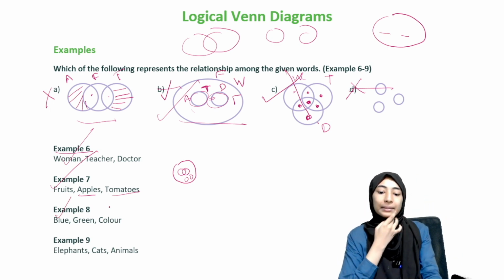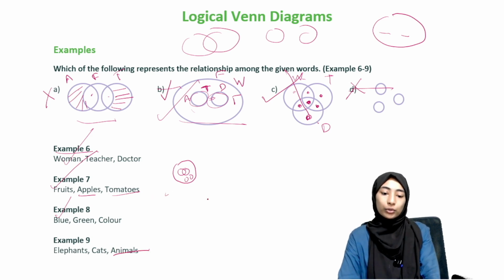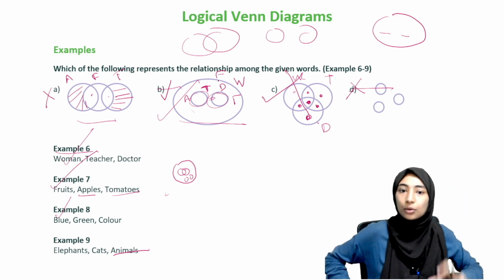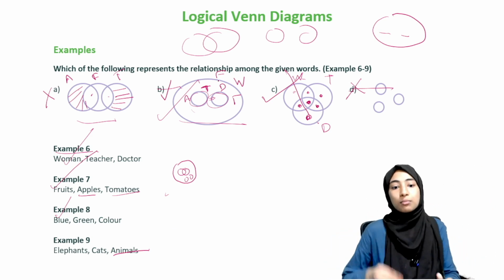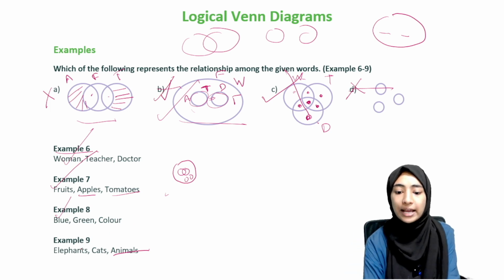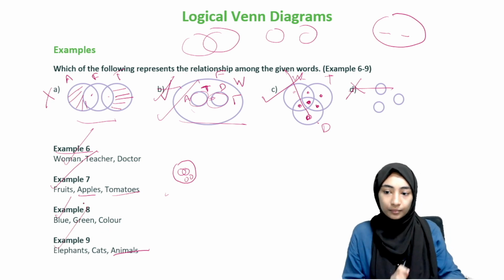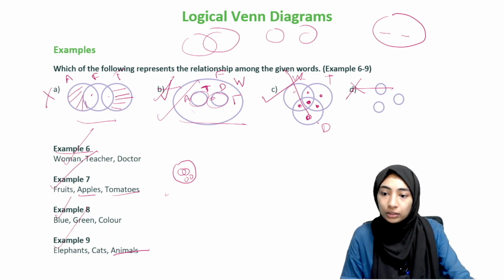Now moving on to example 9. Elephants, cats, animals. Here, you know that both elephants and cats are animals. So again, you need a larger circle inside which you have two smaller circles. So it is this one, right? And then again, you know that elephants cannot be cats, and cats cannot be elephants. That's it. You're done. Okay. Moving on.